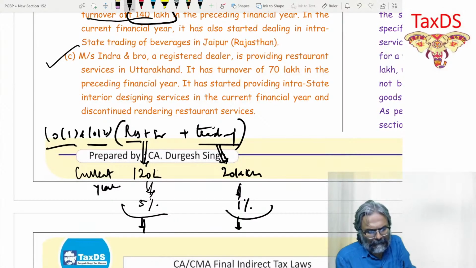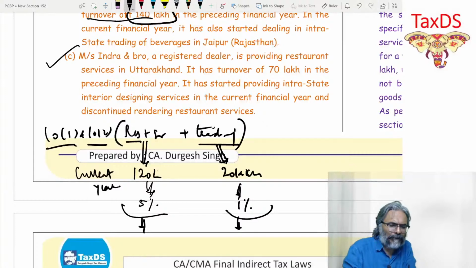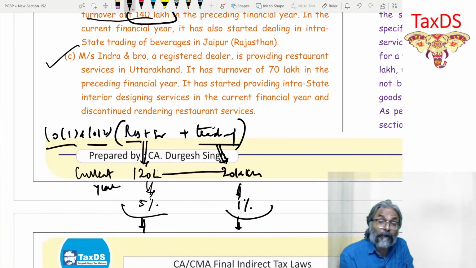Kavita, okay, I'll answer that particular query. Kavita is asking, in the previous question, if the bifurcation would not be there, then what am I going to do? In the previous question I have done the bifurcation 20 and 20, assuming they are giving you data. But what if the bifurcation is not given? Technically, they have to give the bifurcation. Otherwise, there is no thrill in this kind of a question. So if they don't give you the bifurcation, the thrill will be lost.